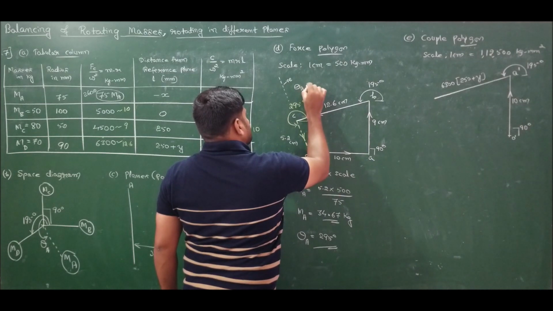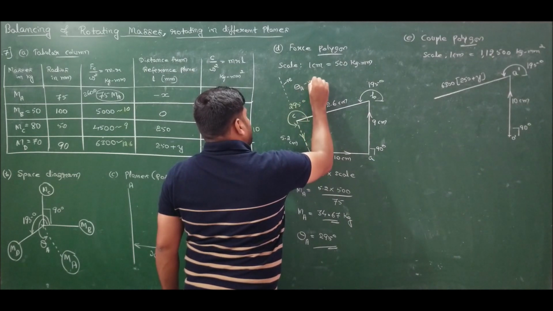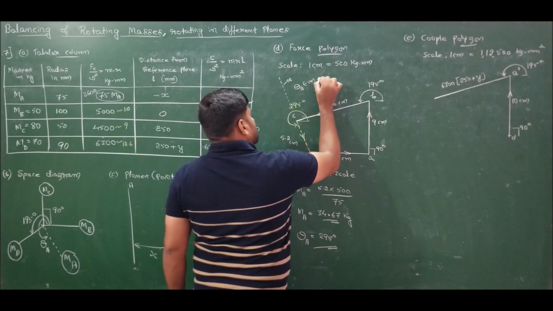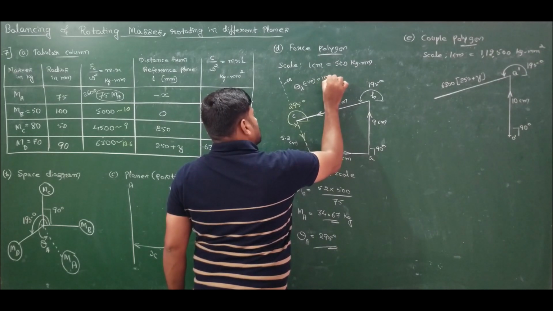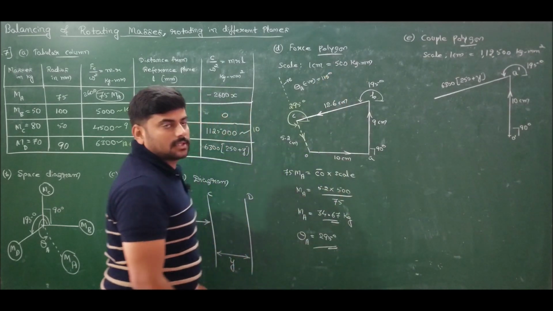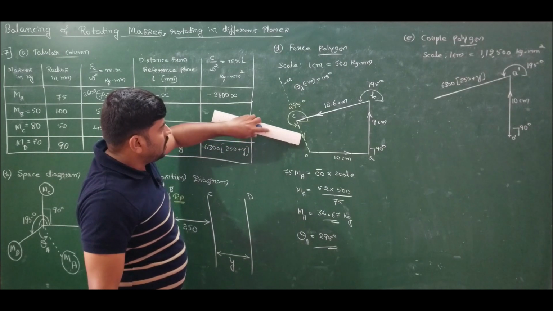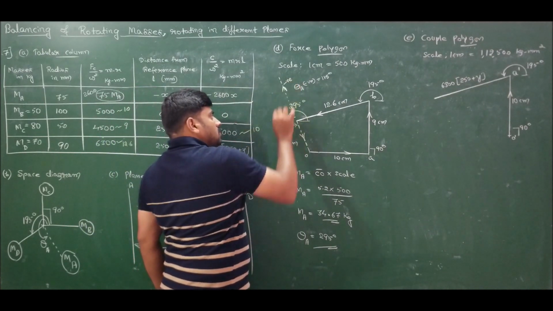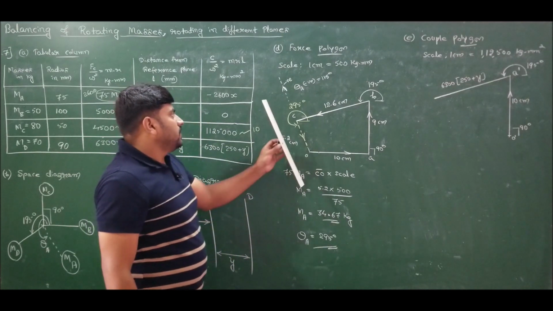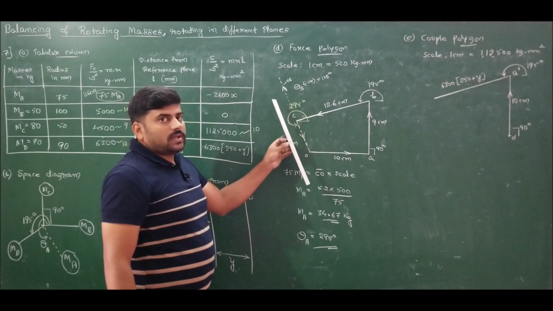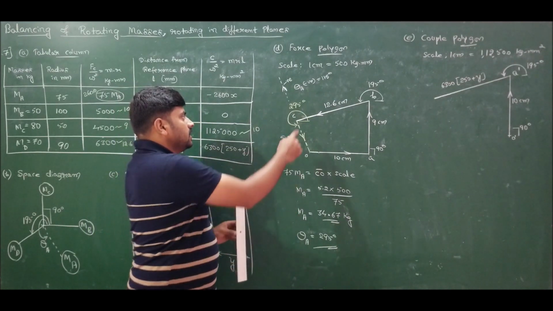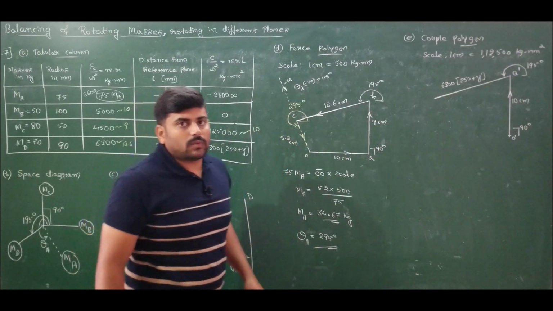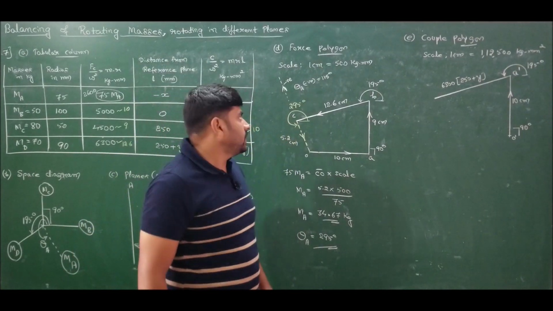Theta A negative angle is how much? 115 degrees. So this is the positive direction. Opposite to that is the negative direction. So between the positive and negative direction, the difference is 180 degree. So therefore remove 180 degree. The remaining thing is 295 minus 180, which is 115 degrees.